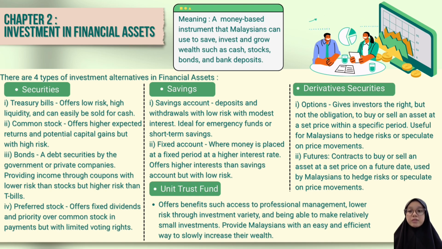Lastly, the fourth investment alternative is unit trust funds, which offer benefits such as access to professional management, lower risk through investment variety, and being able to make relatively small investments, providing Malaysians with an easy and efficient way to slowly increase their wealth.